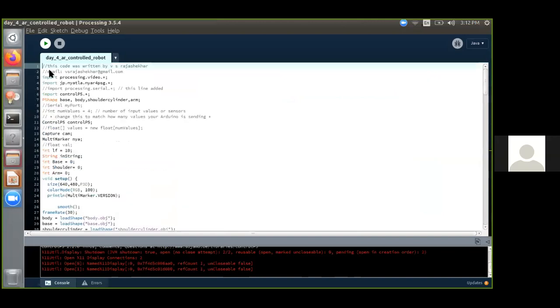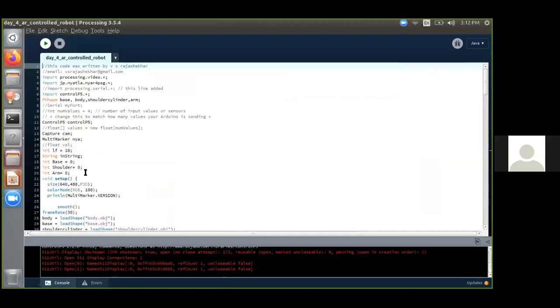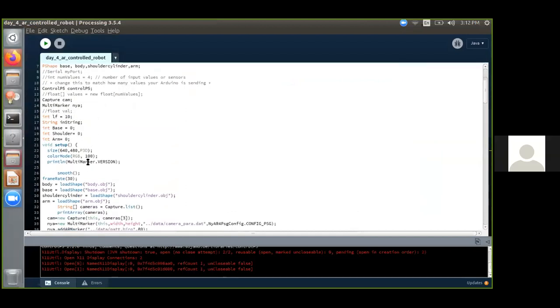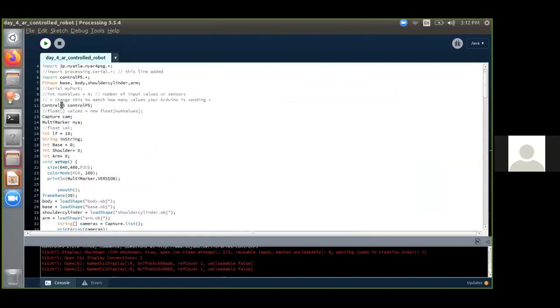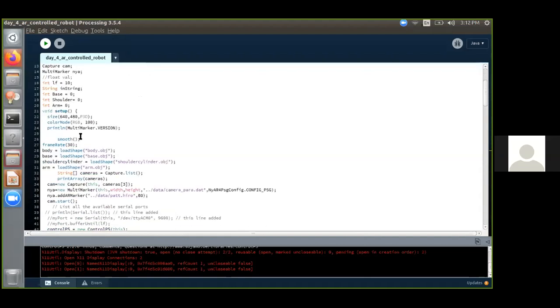So what I'll be doing now is, yesterday a few of them had a doubt like how a Blender file can be imported into this processing. So I'll be dealing about it right now. So what happens is you have to declare the PShape, and you have to declare base, body, shoulder, and the arm. So you have to give the name of the file. You have to give the name of the shape which you are going to import. Then what you have to do is you have to get into void.